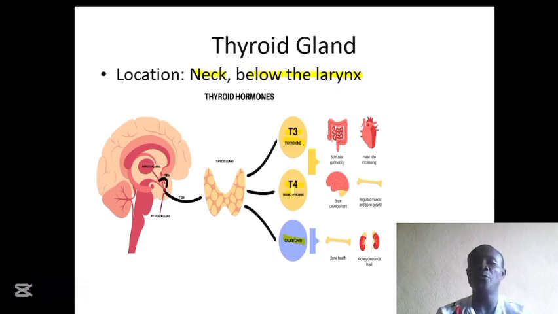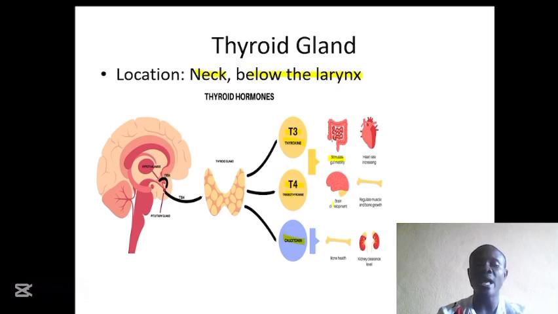So whenever the T4 is produced, it is converted into T3. The T3 or T4 perform major functions in the body, such as stimulating gut motility. That means they help in the movement of the food within the digestive tract by causing contraction of smooth muscles that are found within the wall of the digestive tract.